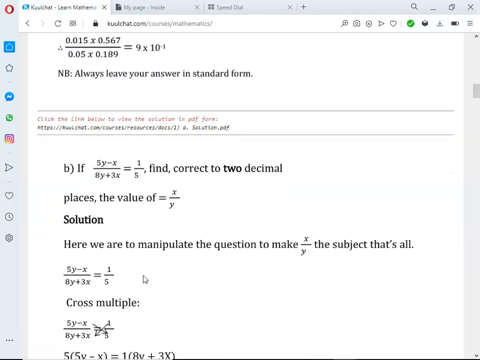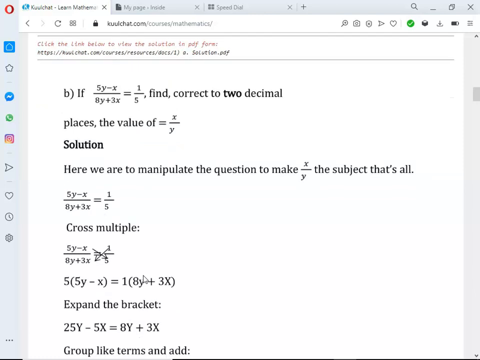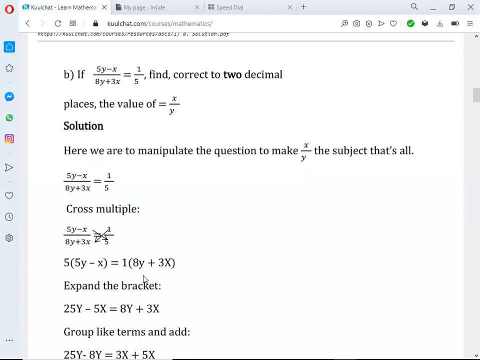Okay, so this is question 1b, which says: if (5y minus x) all divided by (8y plus 3x) is equal to 1 over 5, find, correct to 2 decimal places, the value of x divided by y.